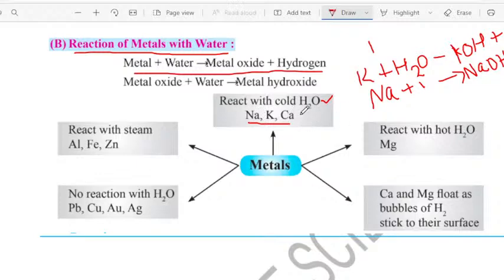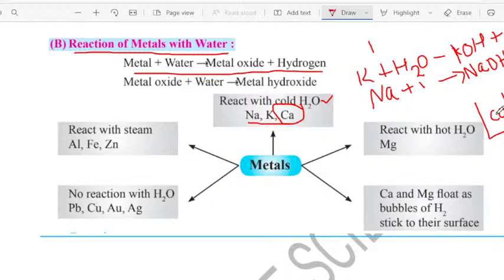And also you want to know, children, see, calcium. Calcium, when it is dropped into the water, it will start floating. When we take the calcium and drop it into the water, what happens? This calcium will start floating in the water. Why? Because bubbles of hydrogen gas are formed and stick to the surface of the metal.